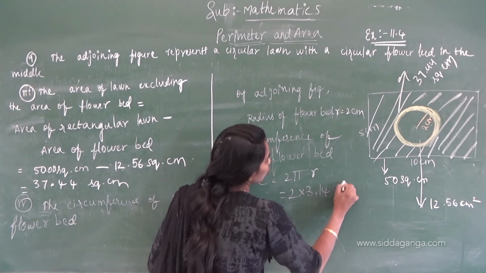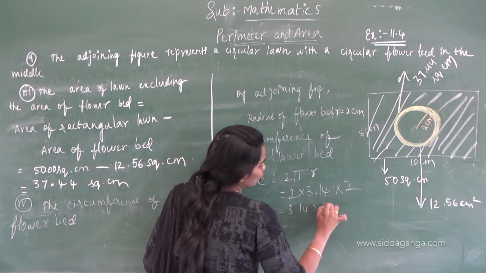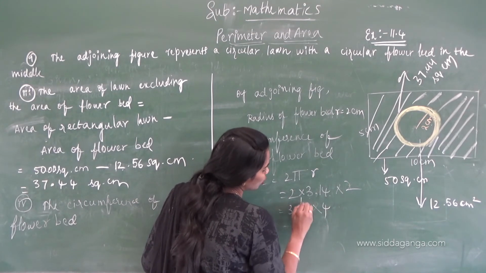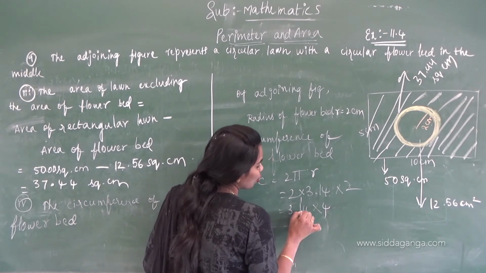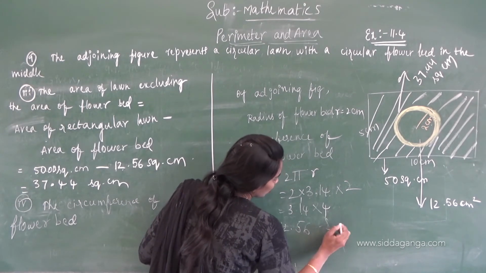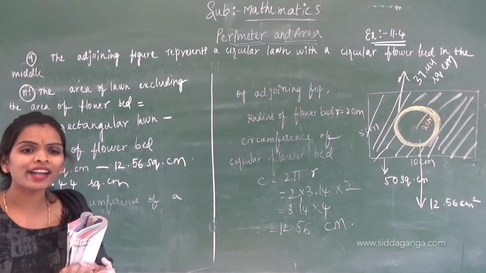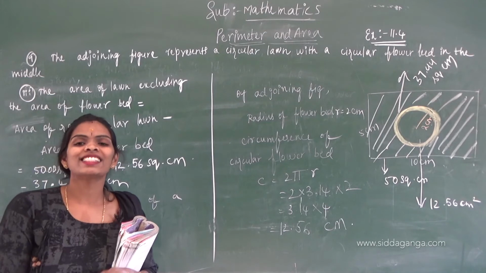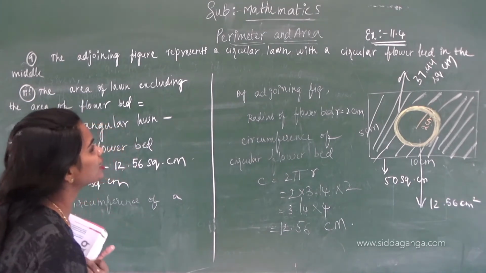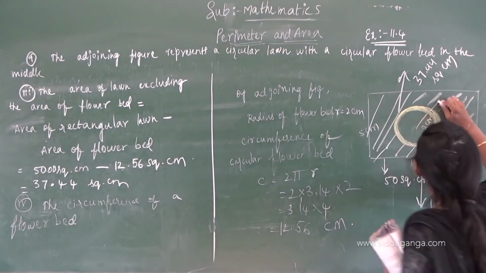3.14 into 2, 3.14 into 4. 2 2s are 4. 4 1s are 4. 4 1s are 4, 4 3s are 12. What is the circumference of the circular flower bed? 12.56 centimeters.